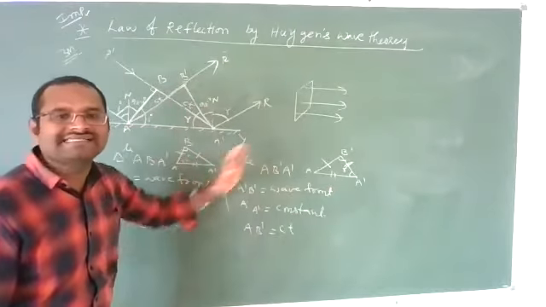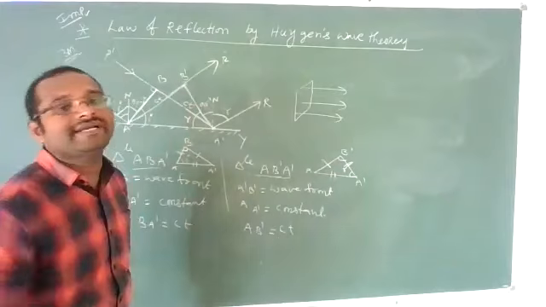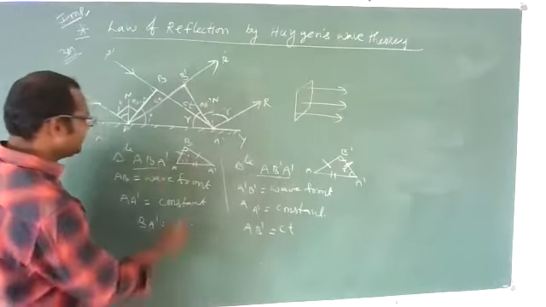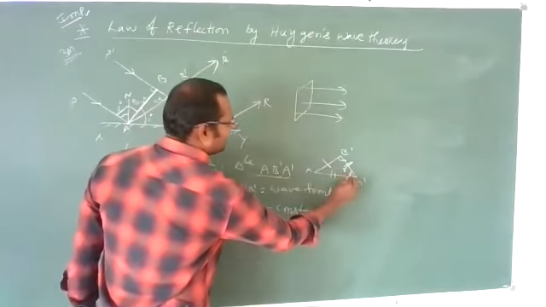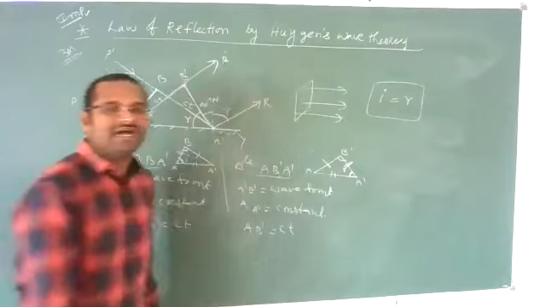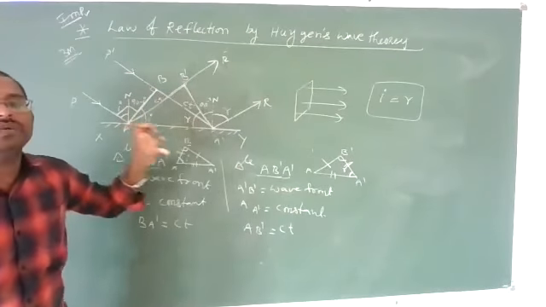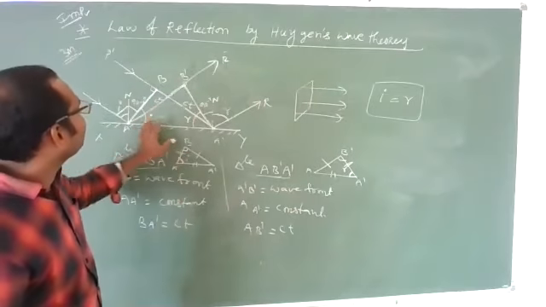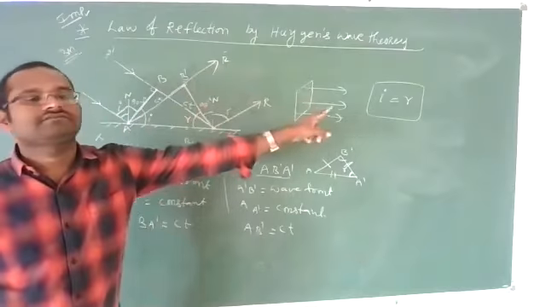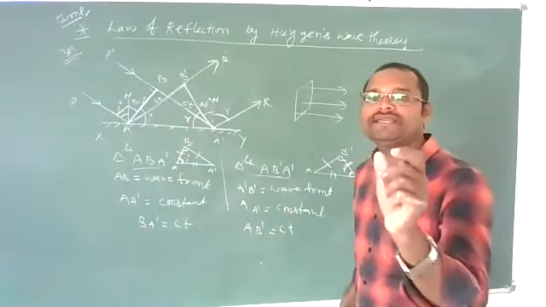All sides are equal. That means we can say this triangle and this triangle are congruent triangles. If these two are congruent, then this angle and this angle should be equal. That implies i is equal to r. Why am I saying this? Because these two triangles A, B dash are congruent triangles, so this angle and this angle should be equal. So we can say i is equal to r. This is the proof for the law of reflection according to Huygens wave theory.